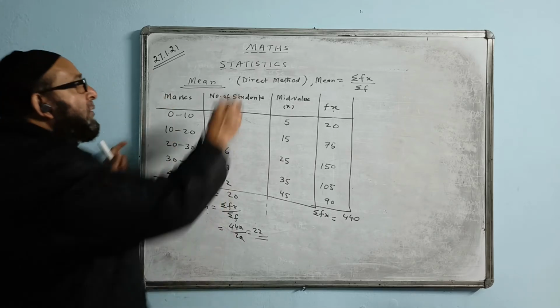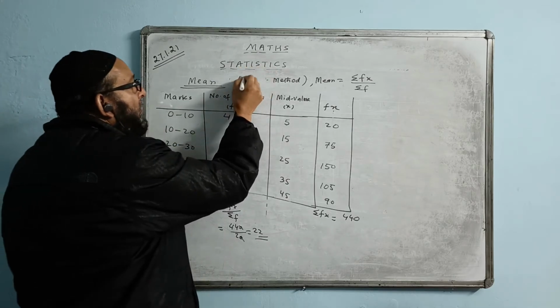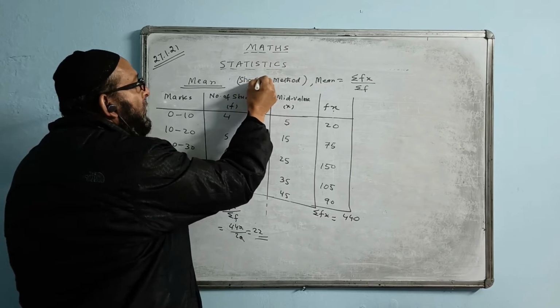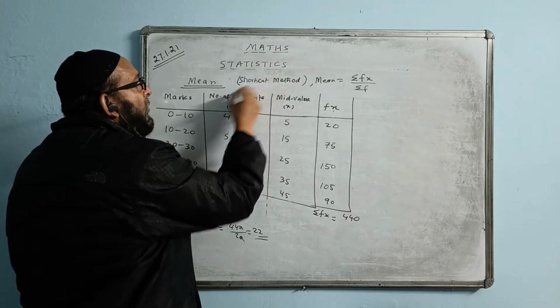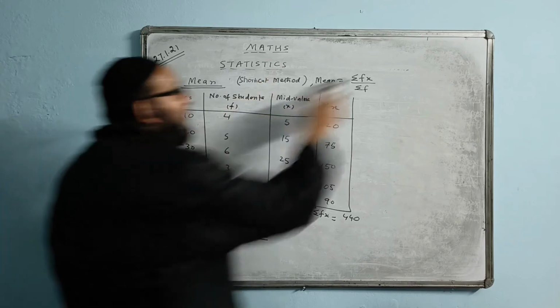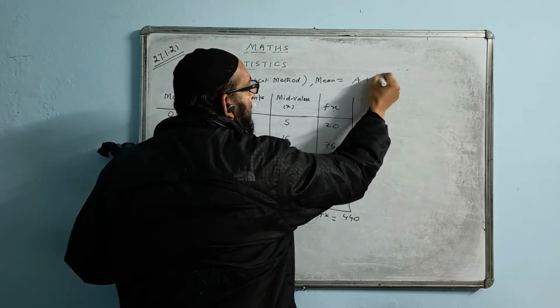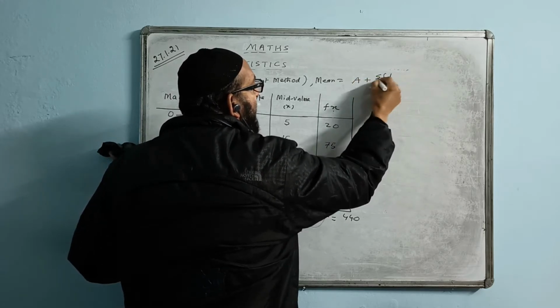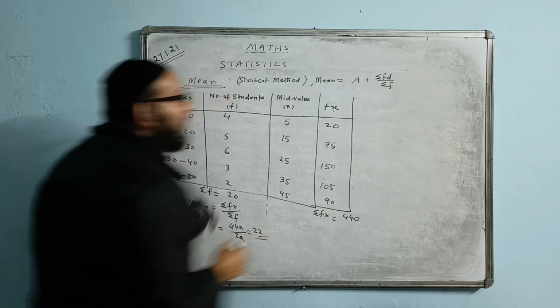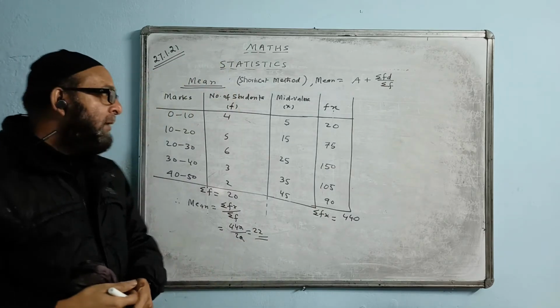Now the second method. The second method is called the shortcut method. Short dash cut. The formula will change now. In the shortcut method, the formula goes like this: A plus sigma fd by sigma f. This is the formula of the shortcut method. I will tell you what these things are and how we take their values.